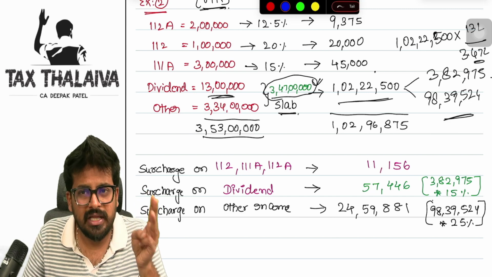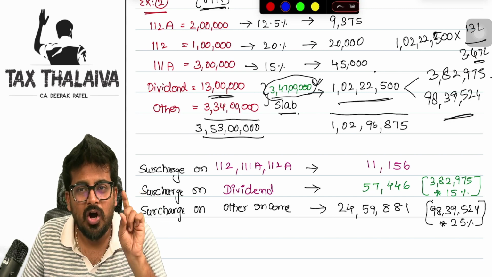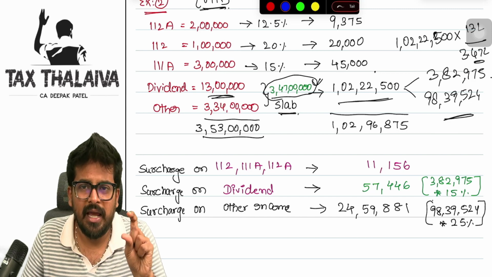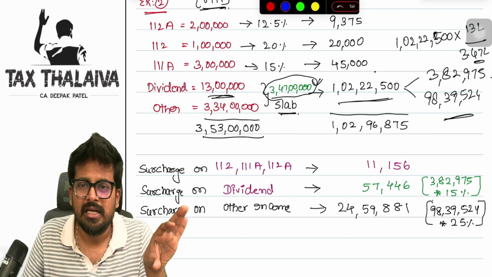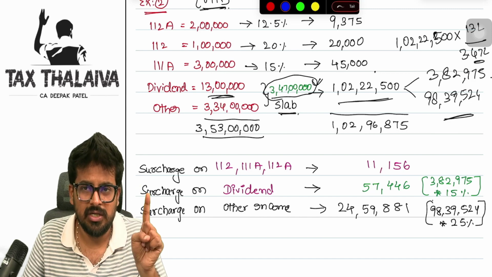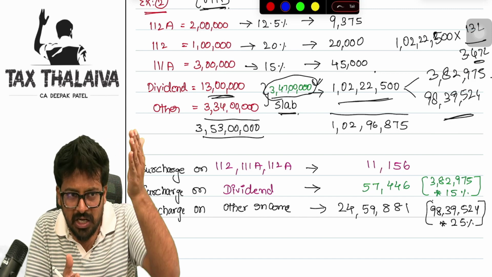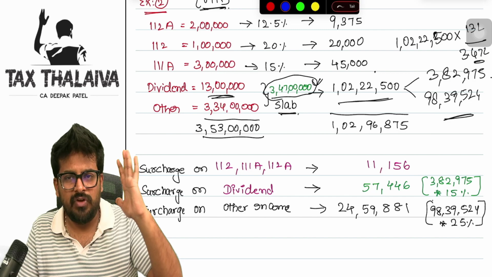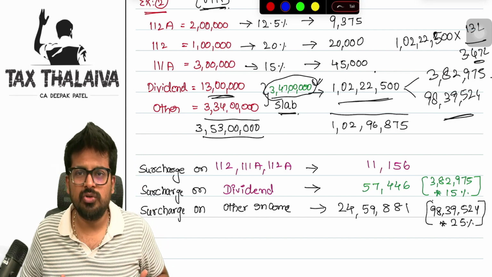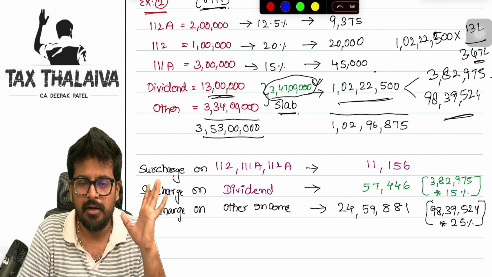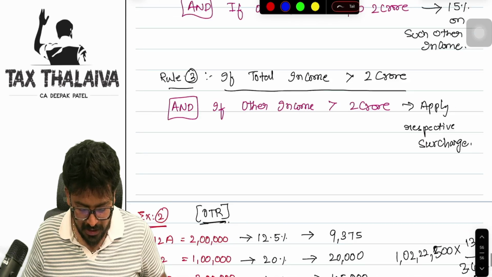Number three, if your total income is exceeding 2 crores, on the other income you need to apply separately the surcharge rate, but with a minimum of 15%. So the other income you will take, again you will check where in the slab it is falling. With the minimum 15% you will apply. You go through this example video again, you will understand in a beautiful manner. I hope this concept is pretty clear, guys.